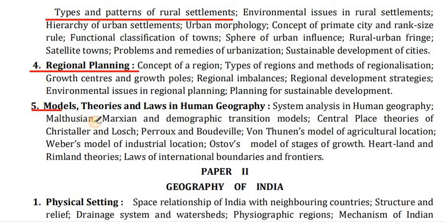In point 5, models, theories and laws in human geography. System analysis in human geography, Malthusian theory, Marxist theory and demographic transition model, central place theories of Christaller and Losch, Perroux's and possibly von Thünen's models of agricultural location, Weber's model of industrial location, Rostow's model of stages of growth, Heartland and Rimland theories, law of international boundaries and frontiers. So these are the important points related to geography optional paper 1.